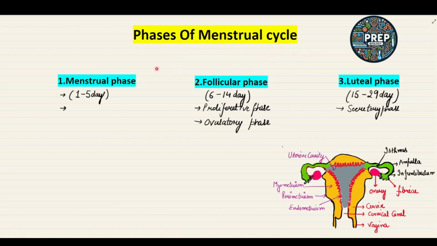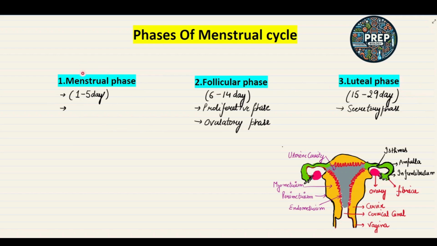The first 5 days of the menstrual cycle have the menstrual phase. The 6th to 14th day have the follicular phase, and the last phase, the 15th to 29th day, contains the luteal phase. These days are important.